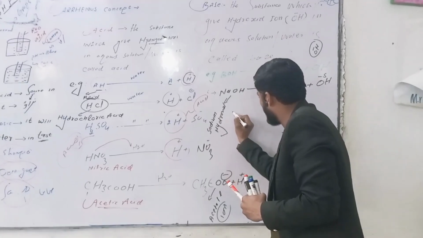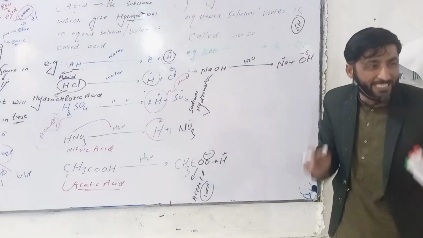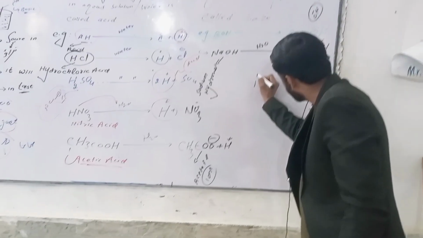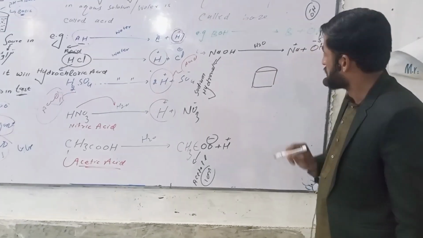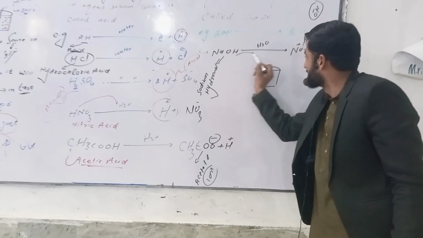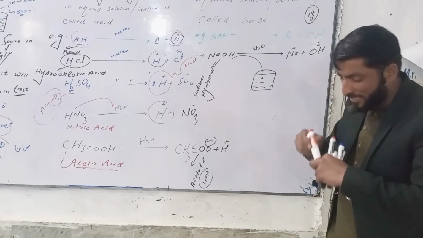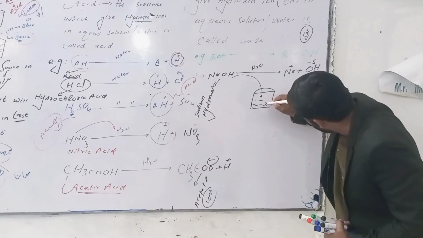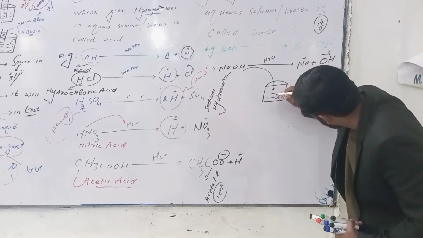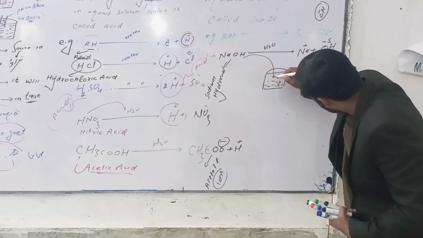The next example, look at the next. For example, NaOH. I will make you understand in more detail. This is a beaker. If you put this substance here, this substance will be dissociated, and it will give us sodium ion plus hydroxide ion.